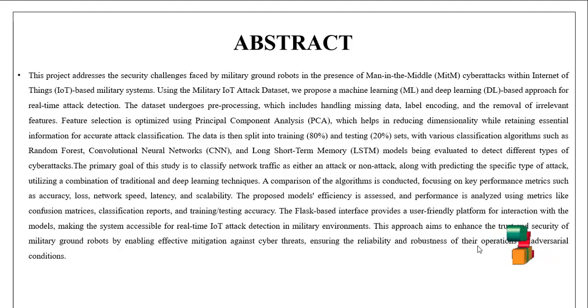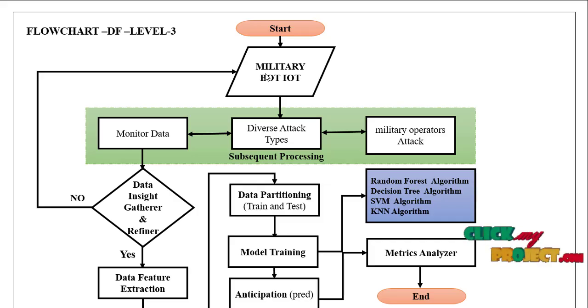operation in that condition. Our project flowchart: first we start the Anaconda Navigator Spyder tool as well as the Anaconda prompt for the front-end part. First we take the military bot IoT dataset from the Kaggle website. We collect the data as a CSV file and import the data. We check what attack types are there.